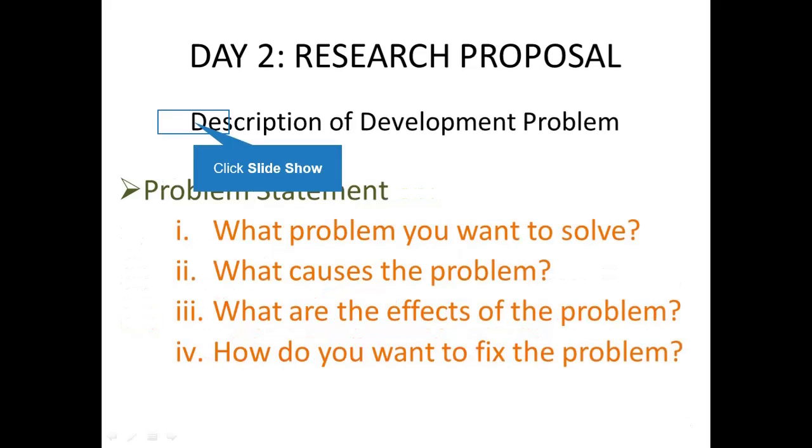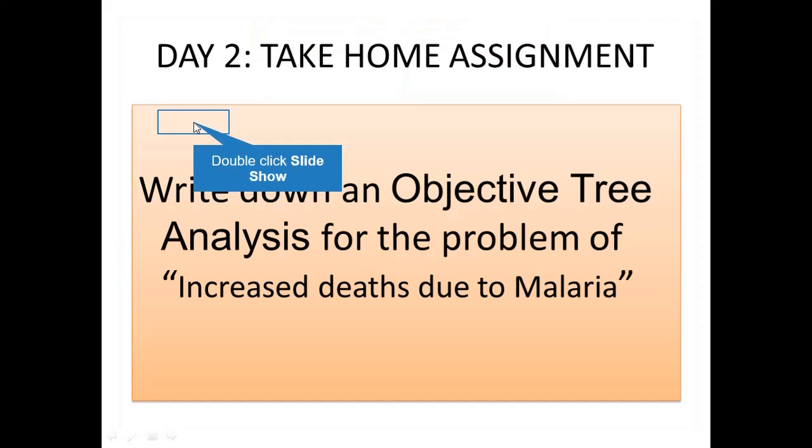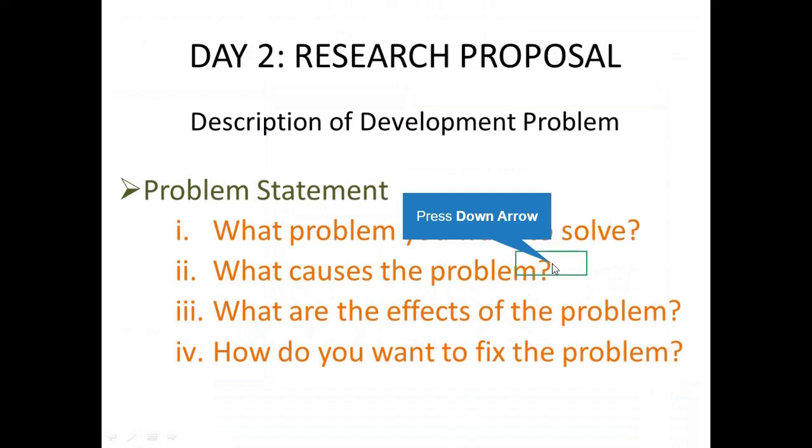you will be doing. For this reason, today we are going to cover some of the aspects which you will be covering in your research proposal. So the research proposal intends to describe the problem statement. In the problem statement, we want you to explain what type of problem you want to solve, what causes the problem, what are the effects of such a problem, and how you want to fix the problem.